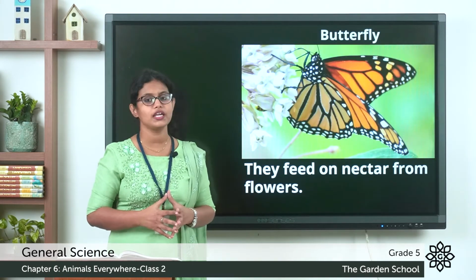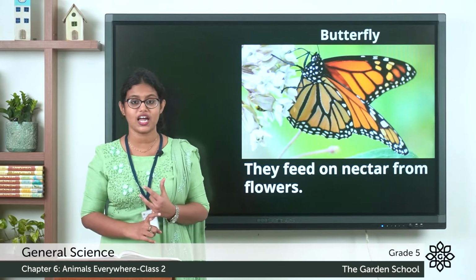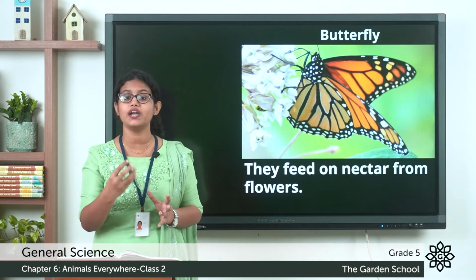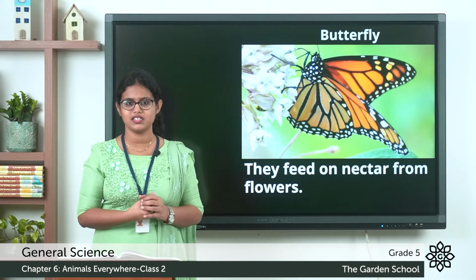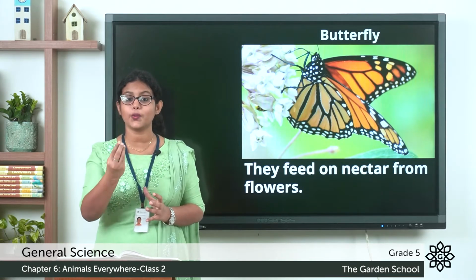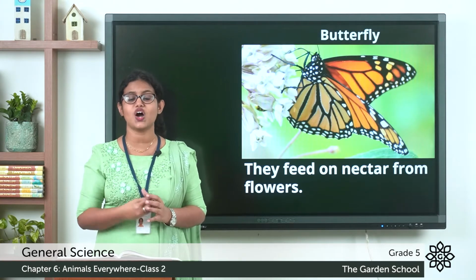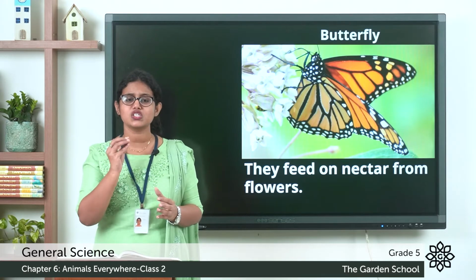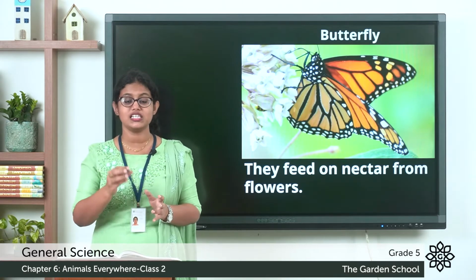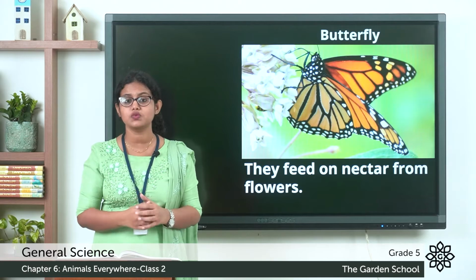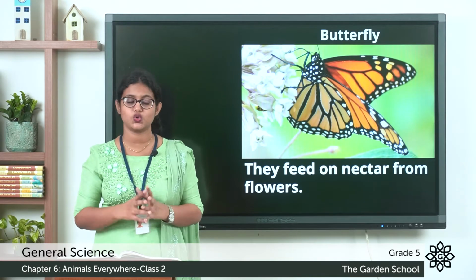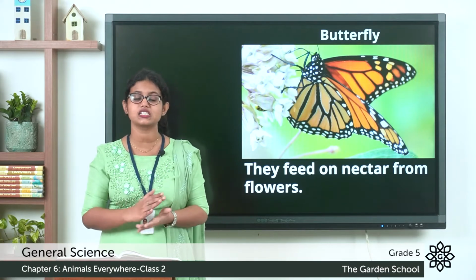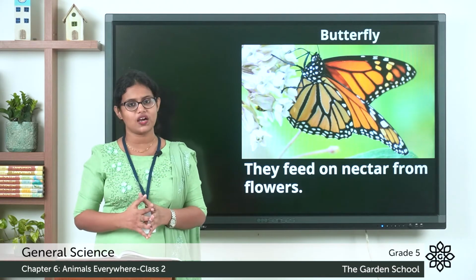So there are insects such as butterflies, moths and bees. Do you know what these insects eat? They feed on nectar. And do you know what nectar is? Nectar means the sweet liquid which is present in flowers. If you see the picture, you can see these insects have a straw-like mouth part. The straw-like mouth part helps them to suck the nectar. So insects such as butterflies, moths and bees feed on nectar from flowers.